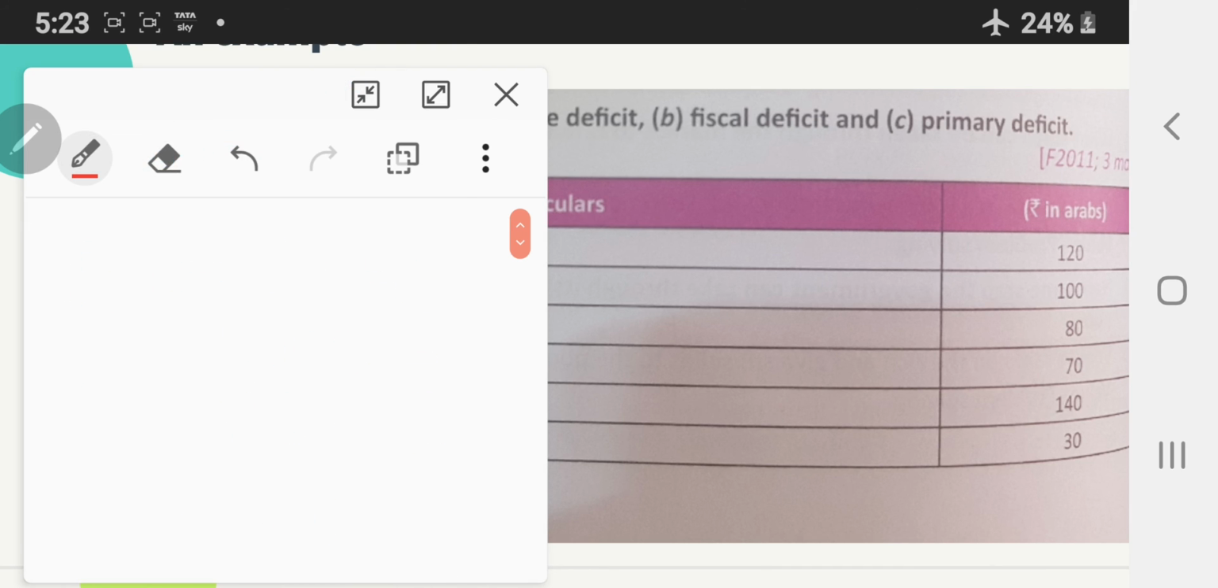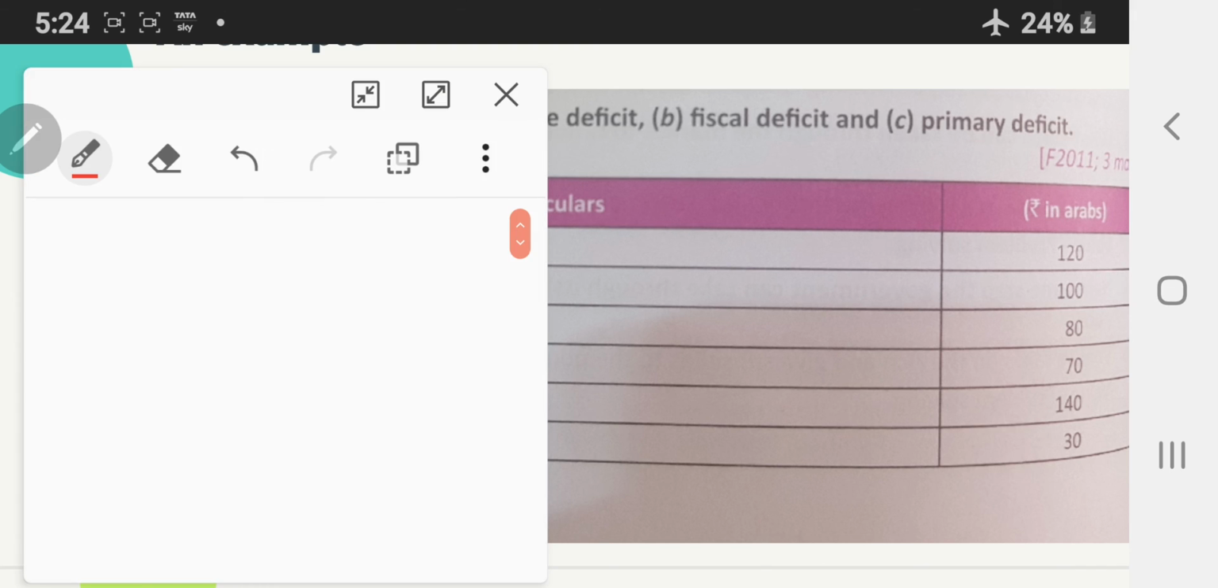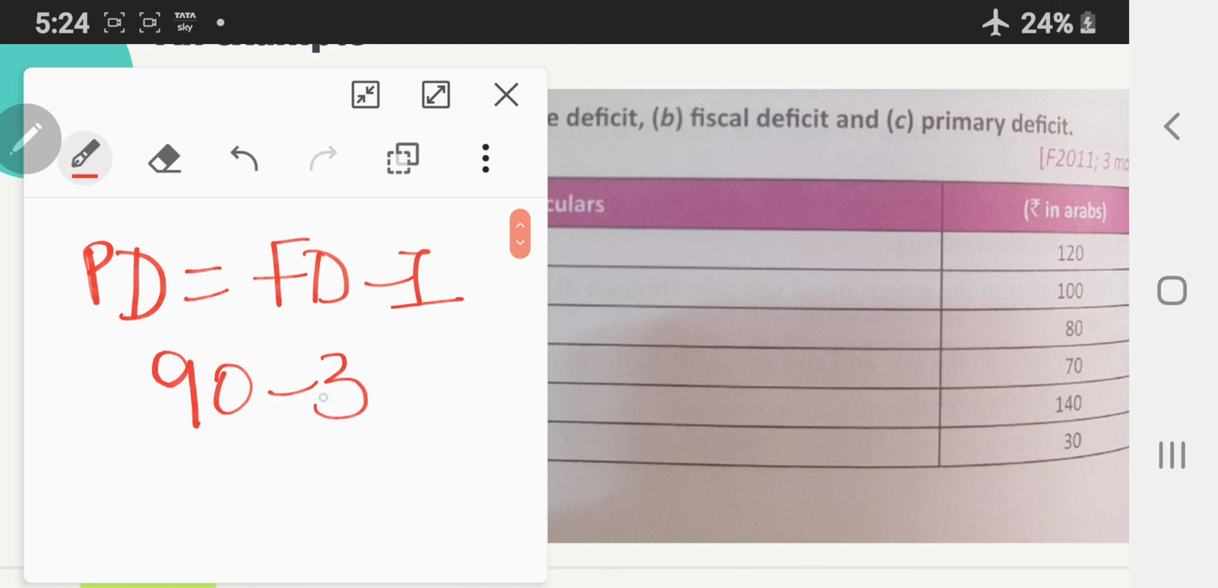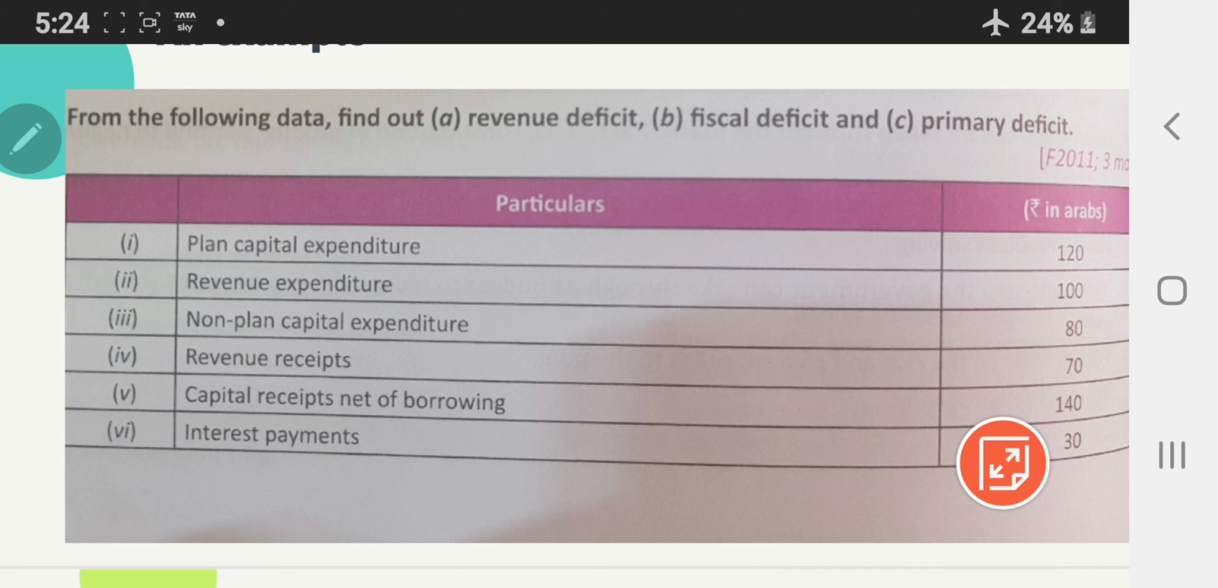After calculating fiscal deficit, let's calculate primary deficit. We know that primary deficit is fiscal deficit minus interest payment. We have already calculated fiscal deficit as 90 and we can see that interest payment is 30 here. So primary deficit is equal to fiscal deficit minus interest, so it will be 90 minus 30, which is equal to 60. Thus we have calculated all three deficits in this example.